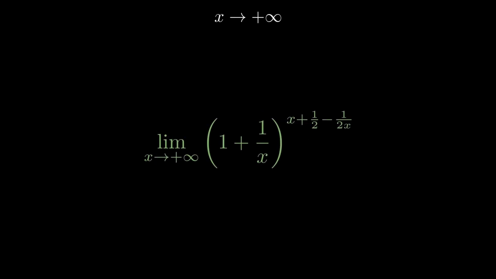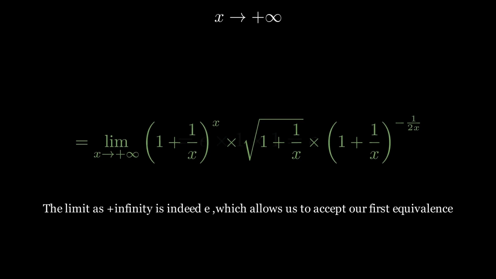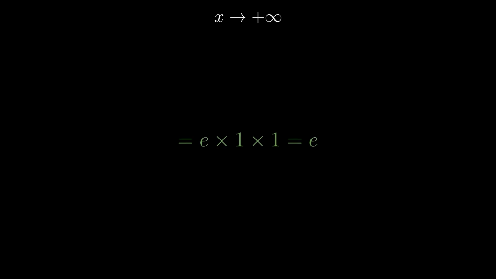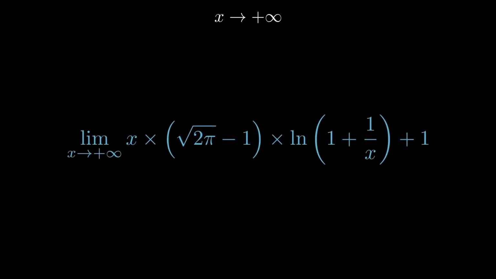To validate our equivalence, we need to determine the limit value of our expression to ensure it equals e. Now, let's move on to our second problem and verify that our expression tends to square root of 2 pi as x tends to plus infinity.